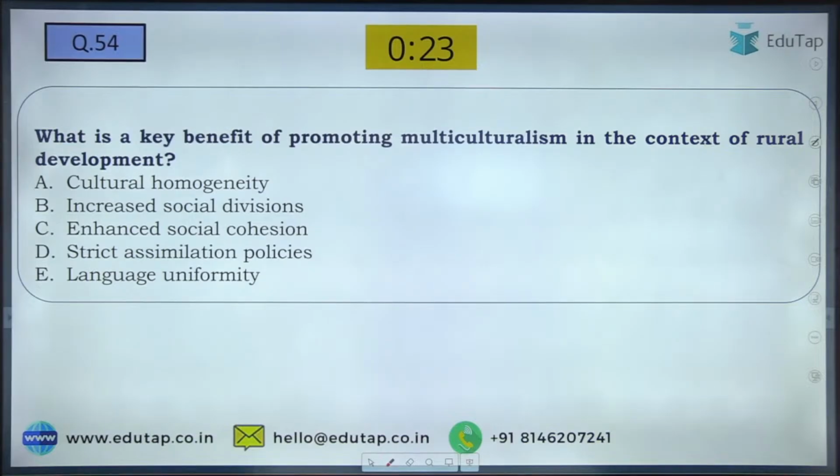So let me see your answer. 54A. Okay, Rohit is writing C. Vicky is also writing C. A and C, two answers we are getting. Okay, what about others? Write your answers. Okay, A, C. Different answers I am getting.